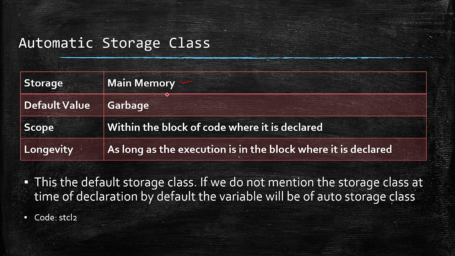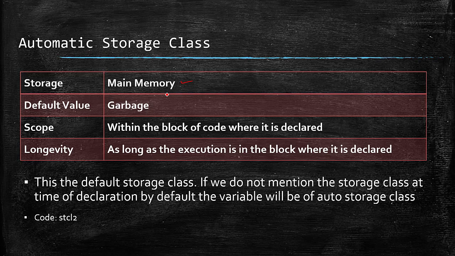The scope of the variable means where it will be available. It will be available within the block of code where it is declared. And what about the longevity or the lifespan? As long as the execution is within the block where the variable is declared, it is available. When we go outside of the block, the variable will no longer be available. These are the 4 properties of an automatic storage class variable. We are going to see that with an example.